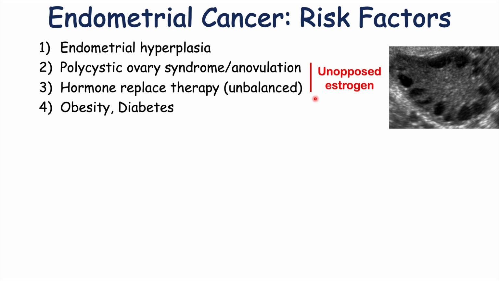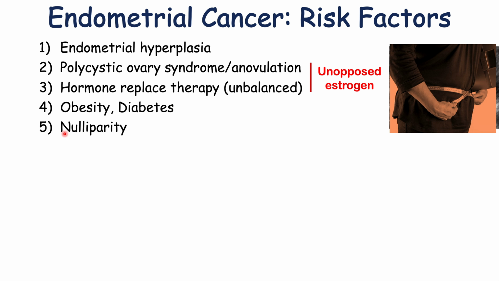Some other risk factors that can increase the risk of endometrial cancer include obesity and diabetes. The reason that these are risk factors is that diabetes is associated with obesity, and obesity has to do with increased adipose tissue or increased fat cells. Those fat cells actually convert precursors, steroid precursors, into estrogen. And again, that increased estrogen from those fat cells, that adipose tissue, is going to act on the endometrium. It's going to lead to thickening of the endometrium. So the patient is going to have more exposure to estrogen.